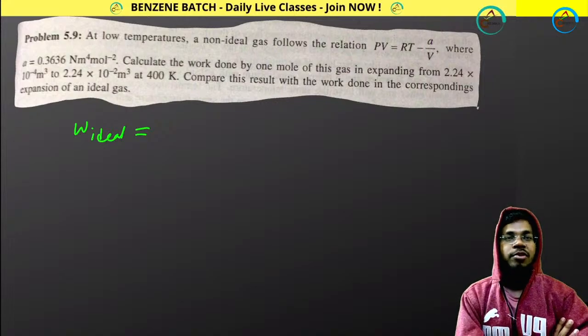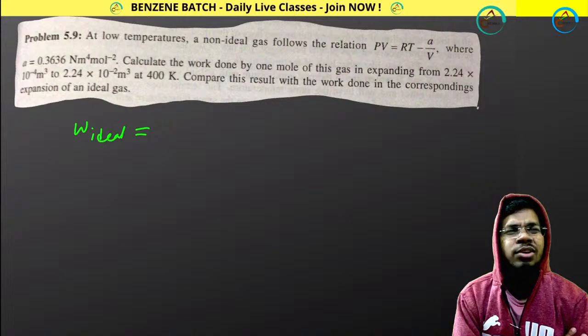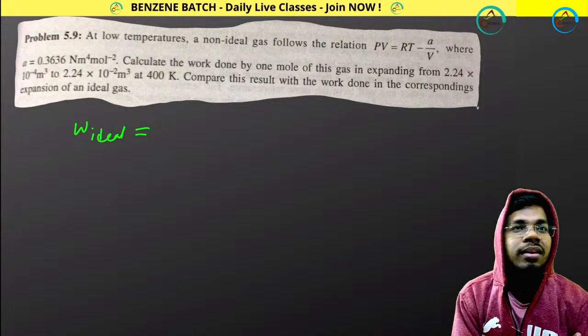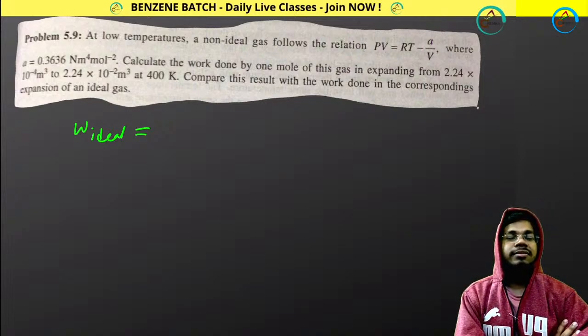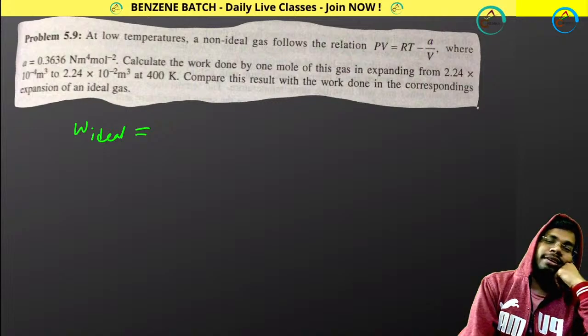Just calculate W for ideal. Don't calculate for that one. Okay, why are you taking too much time, guys? Please do respond. Madhusudhan. Okay.